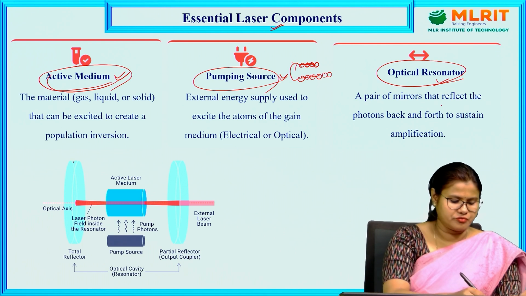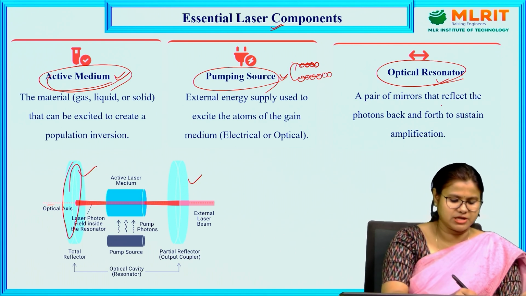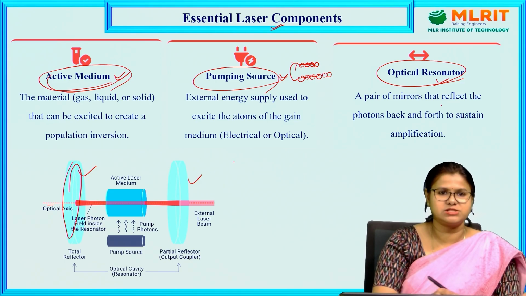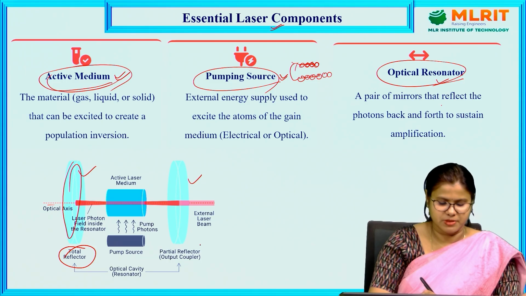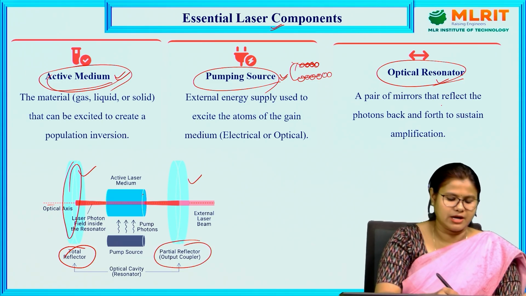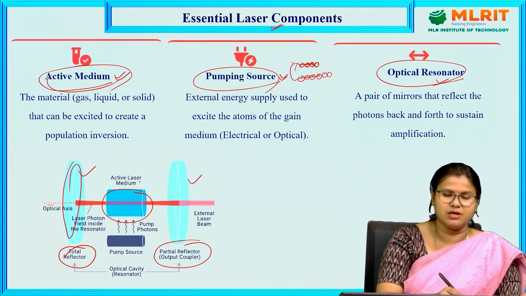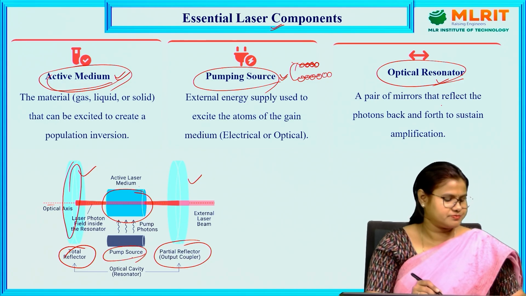Along the optical axis, on two sides of the laser, we place two mirrors. One is a totally reflecting mirror, which is a 100% reflecting mirror, and on the other side we have a partially reflecting mirror. Inside we place the active laser medium, and outside of that we use some pumping source.